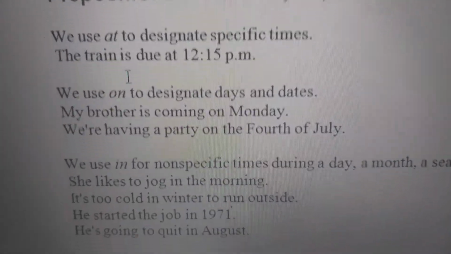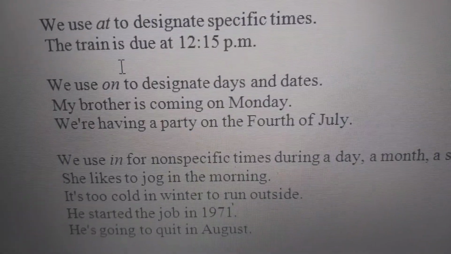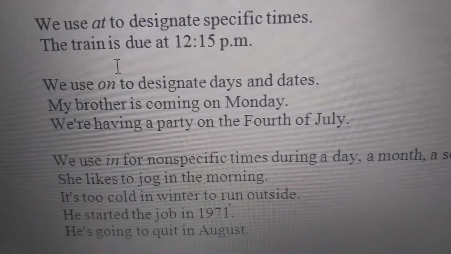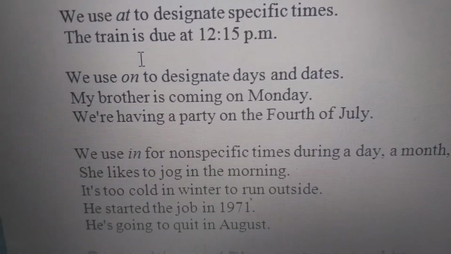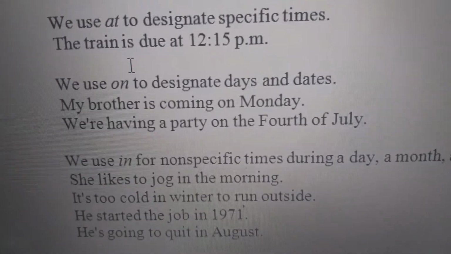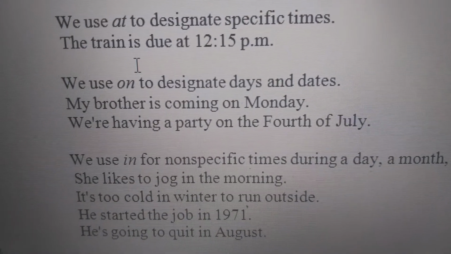Then we use on to designate days and dates. My brother is coming on Monday. We are having a party on the 4th of July. So this on is being used for days and dates.